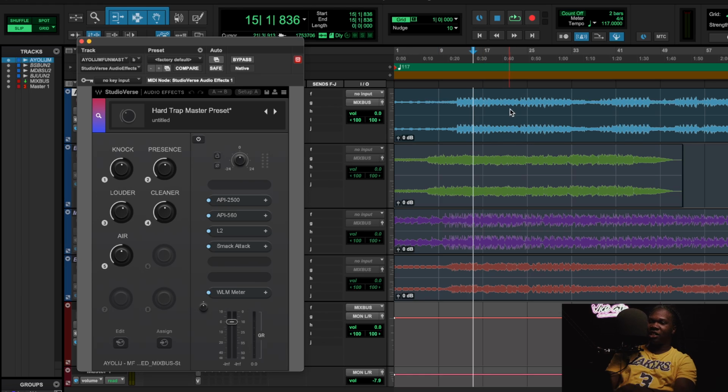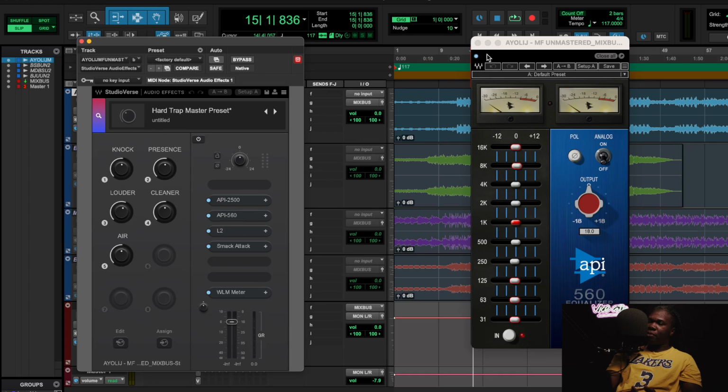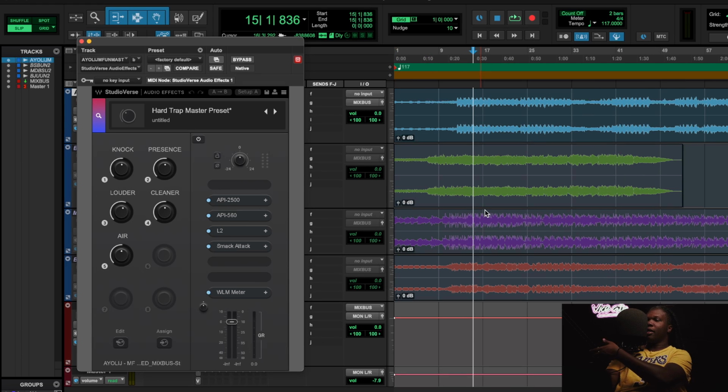So let's go. So this is the first track. This is the first preset, Hard Trap Master preset. Okay, and when I think about a hard trap, I think about things that can enhance mid-range, enhance transients. That's why I picked something like the API 2500, the API 560, the L2, as well as the transient designer. But let's look at this first of all.